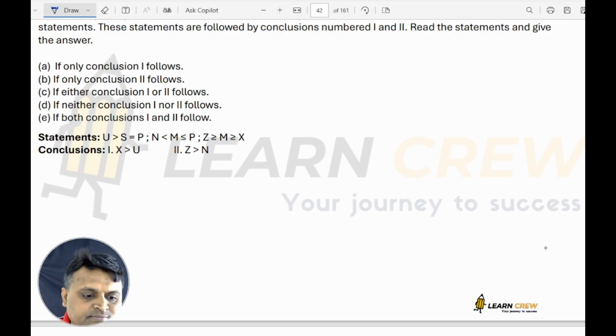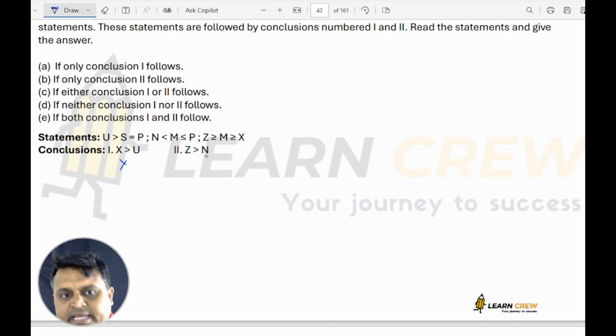Now next, based on inequality. U greater than S is equal to P is one statement, and here N less than M less than or equal to P, Z greater than or equal to M greater than or equal to X to U. So here I can go from X, M, Z, and Z to P. I don't have the relation anywhere. Z to U also I don't have relation anywhere. So first one I cannot establish.